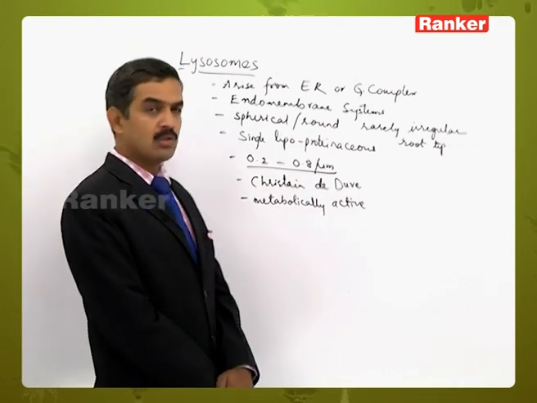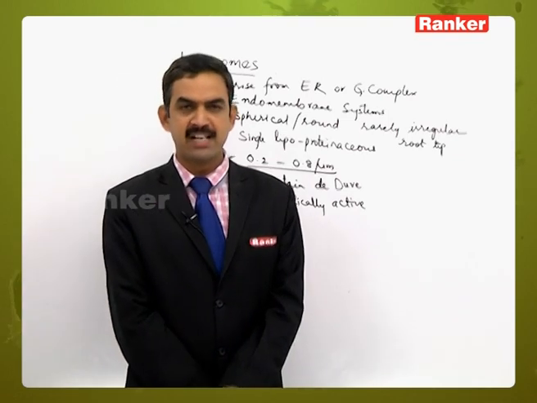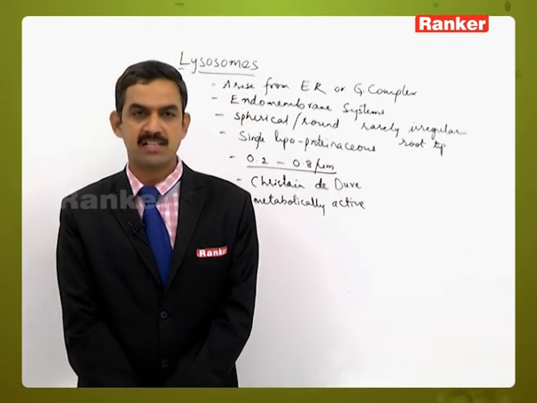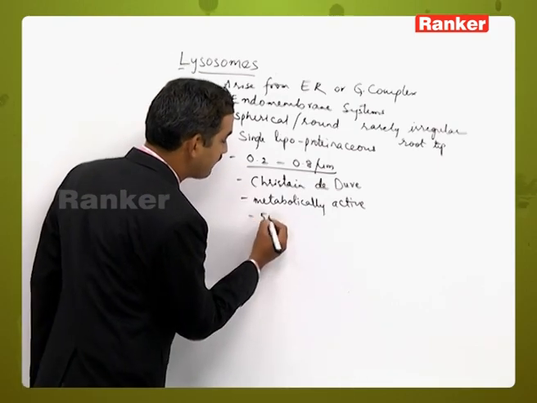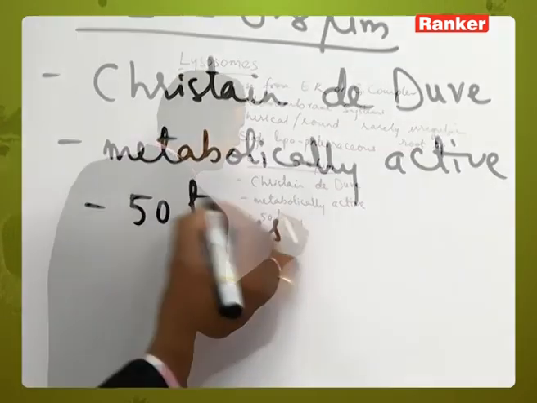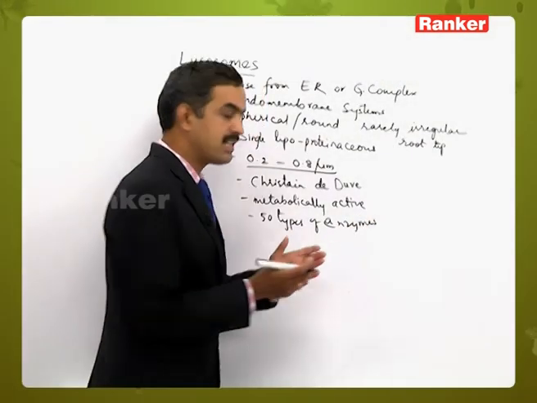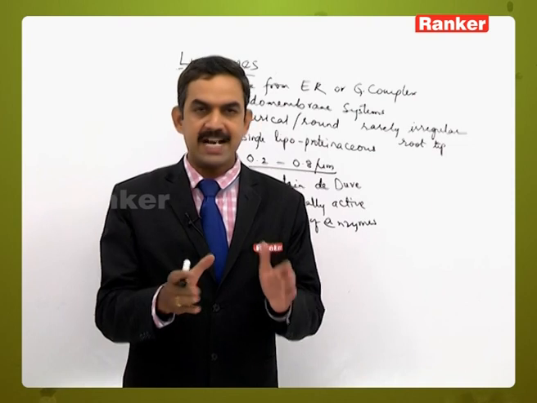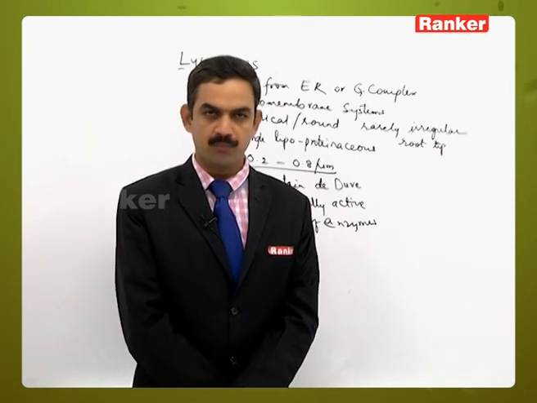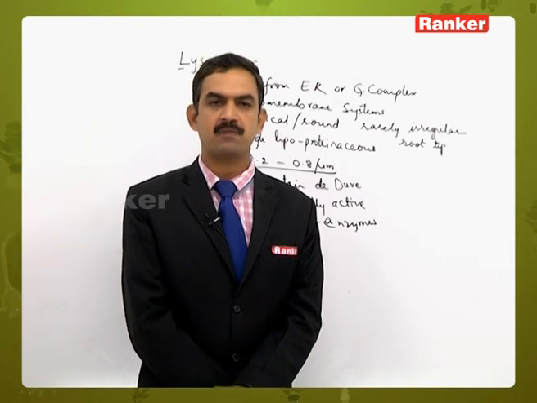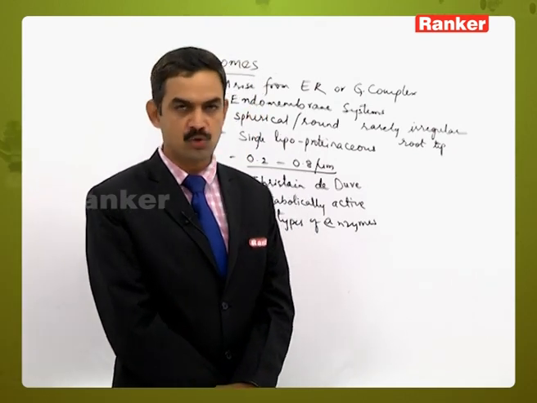Lysosomes are very specific in their nature, because they have various types of enzymes present in them. Nearly 50 types of enzymes are present, but it is not compulsory that all 50 types be present in each and every lysosome. Overall, 50 types of enzymes are present in lysosomes.